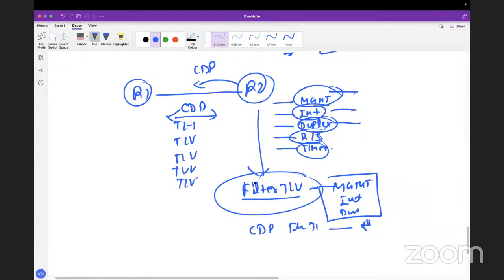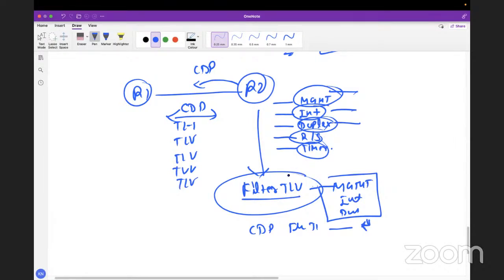If I talk about LLDP, that has a concept of TLV also, but we never use it. The reason being, if I am an ISP and I don't want to send anything, I will simply disable it. So in LLDP, we just disable receive or send. But in CDP, we can control the behavior using filter TLV list. Okay, it is clear.